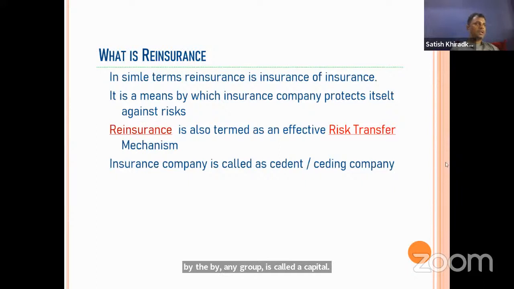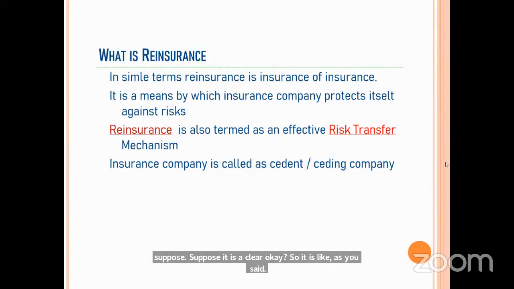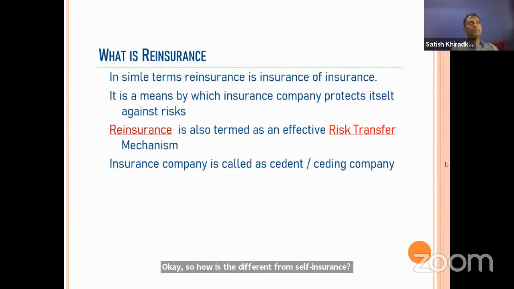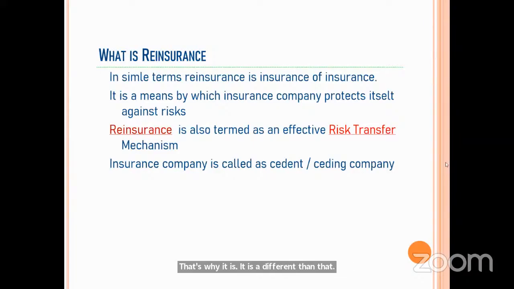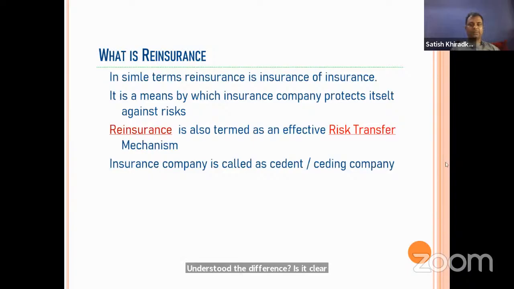Okay, so how is it different from self-insurance? In self-insurance, a particular entity will bear its losses itself. A captive is for a group of companies, not for a single entity. That's why it is different. Understood the difference? Is it clear? Yes, sir.